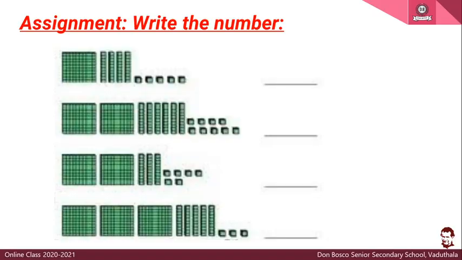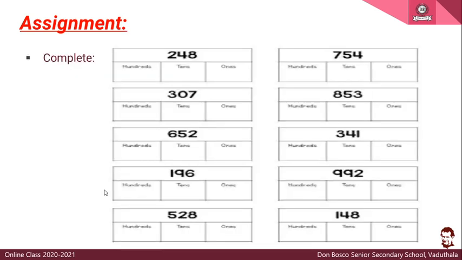Then next one also, that is from the table you are given certain numbers. So, you have to write the numbers in 100, tens and ones place. You have to draw the table in your notebook, copy the numbers, then write the places. Okay, first one we will try. We will try the first one.